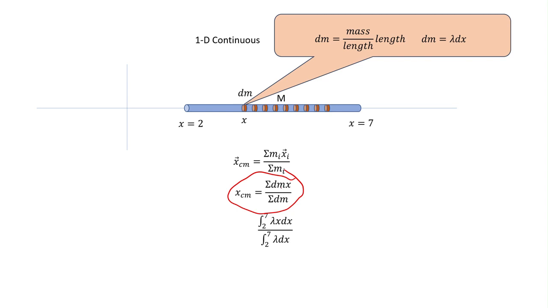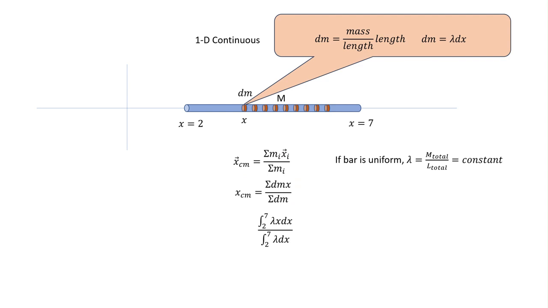Okay, so what do we do? I just plugged in for dm. Instead of dm, I wrote lambda dx. Up here, I need to multiply by an x because there's an x here, so I threw an extra x up top. On the bottom, it's just the integral over dm, so I just plug in lambda dx. Okay, so this gives some number. Now you might say, wait a minute, what's lambda? What do I do about lambda?